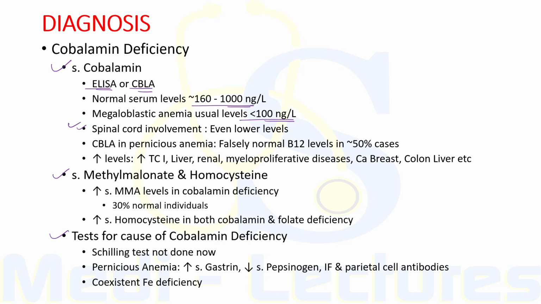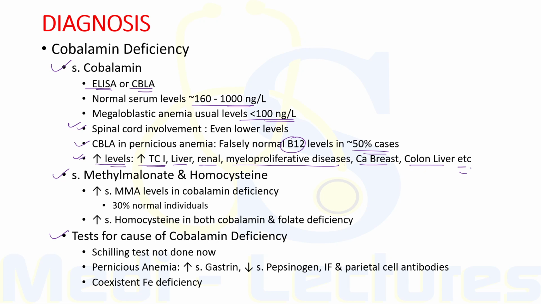Now when we perform CBLA in pernicious anemia, it can show falsely normal B12 levels in 50% of the cases. Therefore, wherever clinical indications of pernicious anemia are strong, a normal serum vitamin B12 does not rule out this diagnosis. So these are the conditions where decreased levels are found. Now increased levels of B12 can be seen with increased levels of transcobalamin 1, liver, renal and myeloproliferative diseases, and certain cancers like carcinoma of breast, colon, liver, etc.